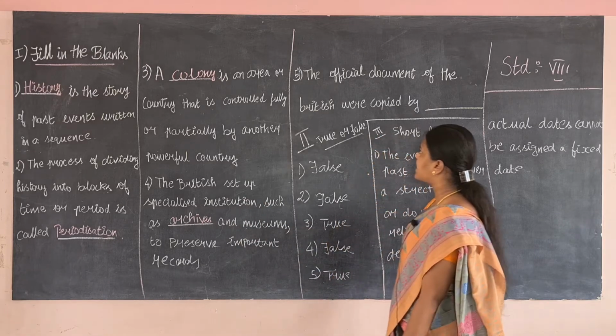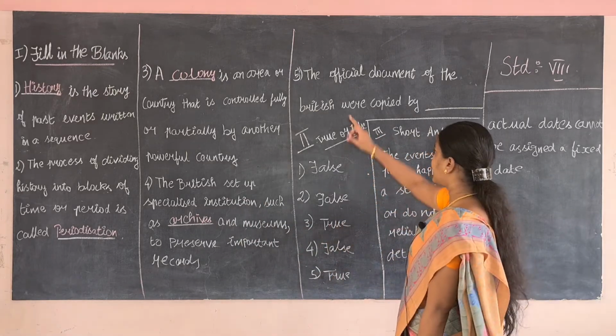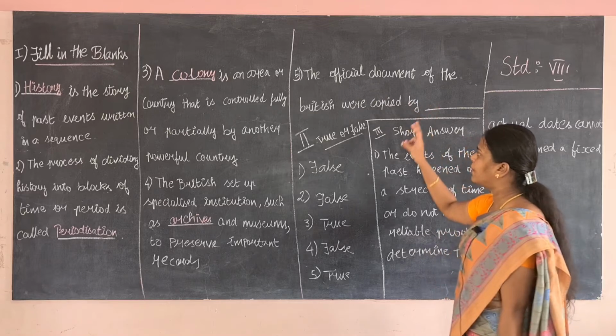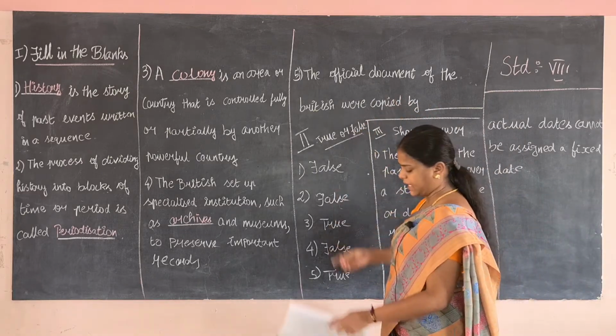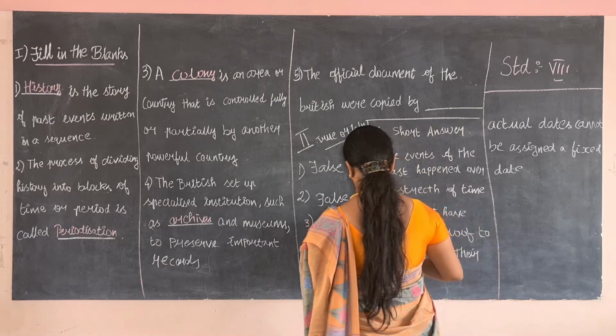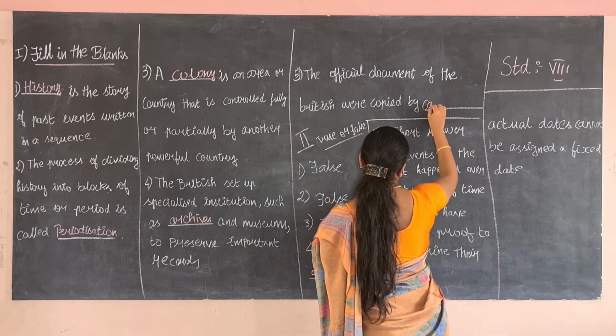The next question is, the official documents of the British were copied by dash. The answer is calligraphers.